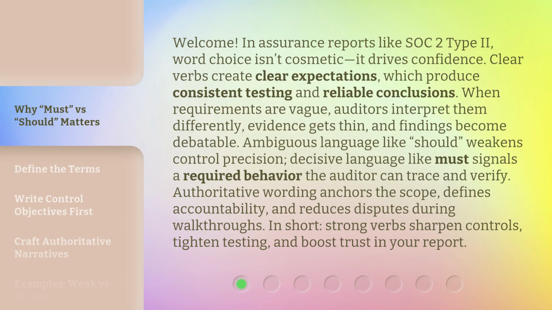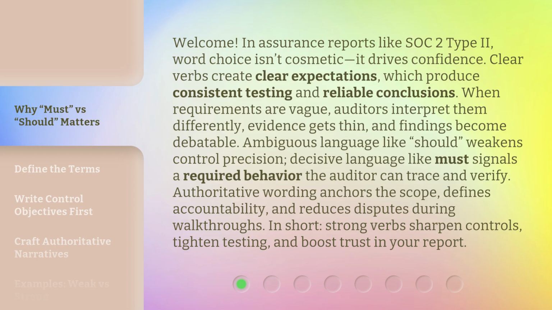Clear verbs create clear expectations, which produce consistent testing and reliable conclusions. When requirements are vague, auditors interpret them differently, evidence gets thin, and findings become debatable. Ambiguous language like should weakens control precision.